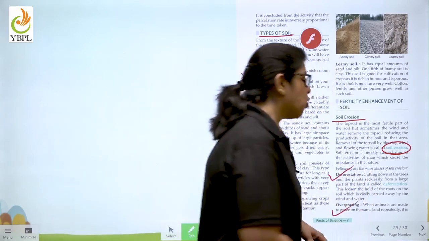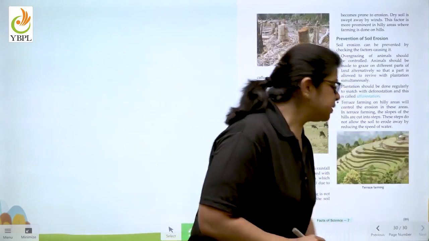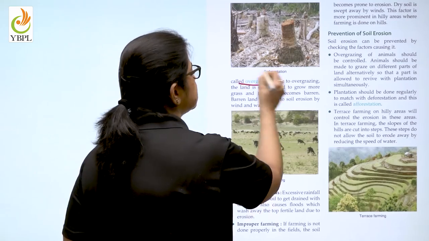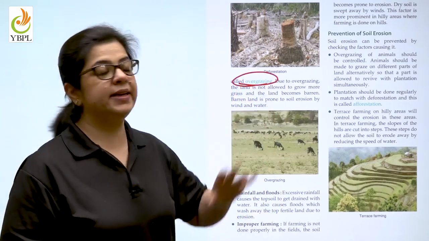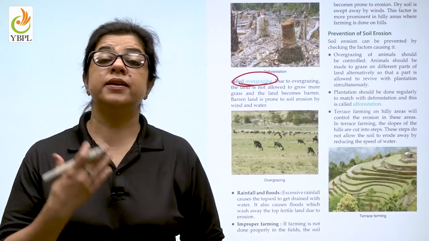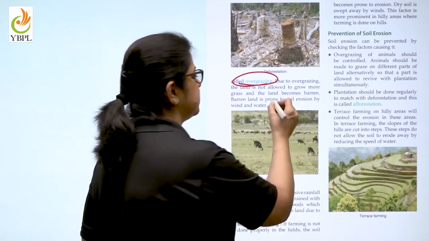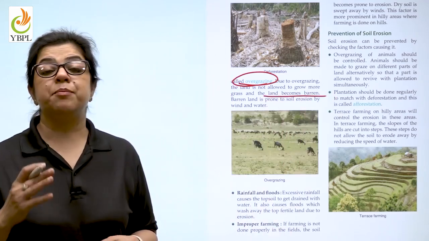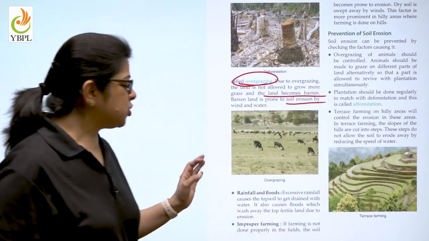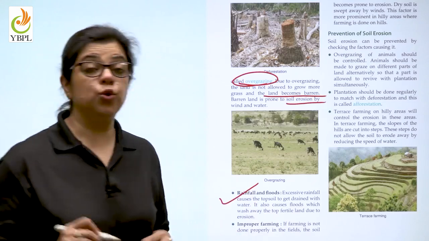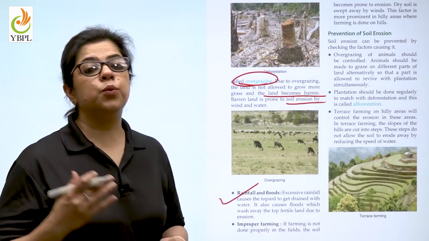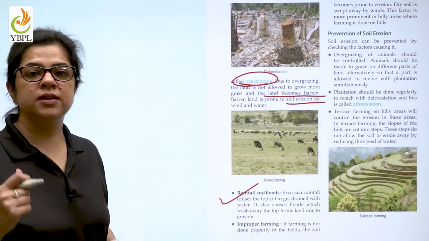The next is overgrazing. When animals are made to graze over the same land again and again, it is known as overgrazing. Now, what happens because of overgrazing? The grass is not allowed to grow. When the grass is not allowed to grow, then what will happen? The land will become barren. And barren land is always more prone to soil erosion. So, children, again, because there are no roots, as we just discussed on the previous page, rainfall and flood will take away all the soil.